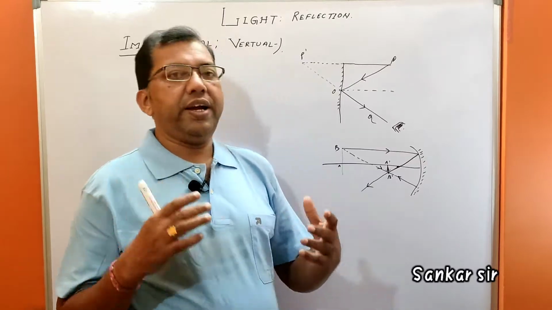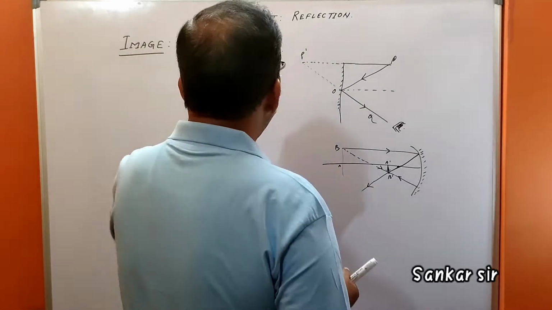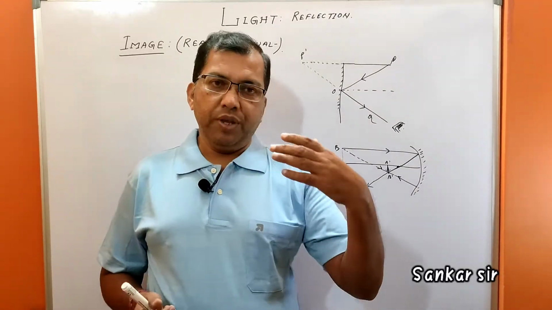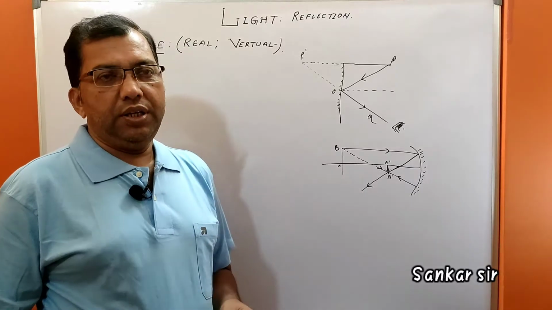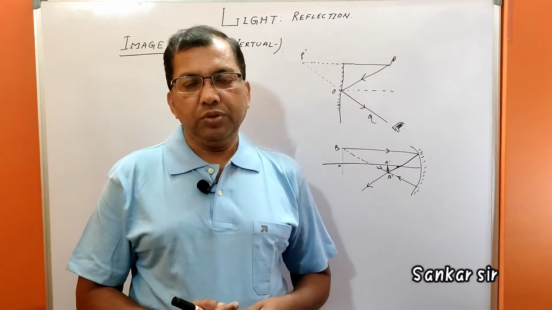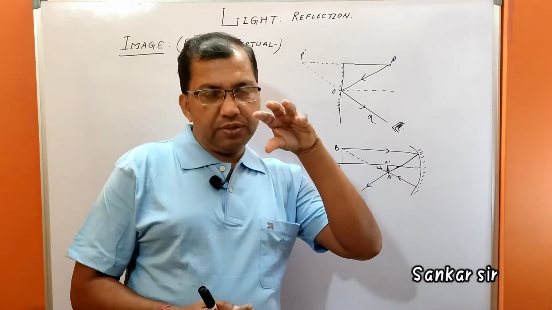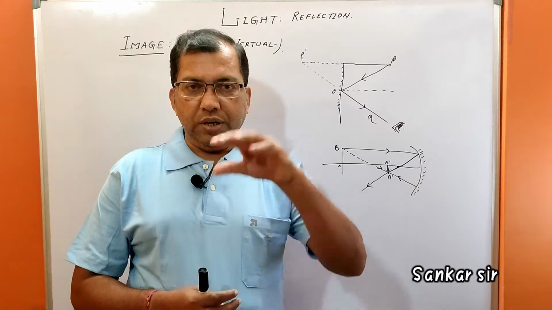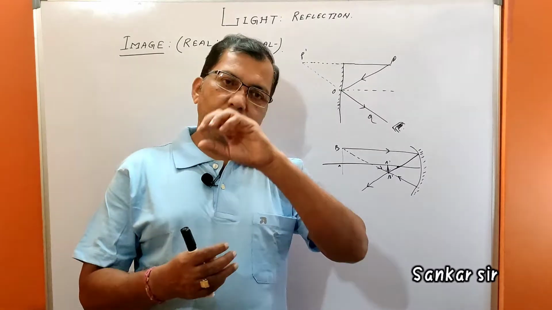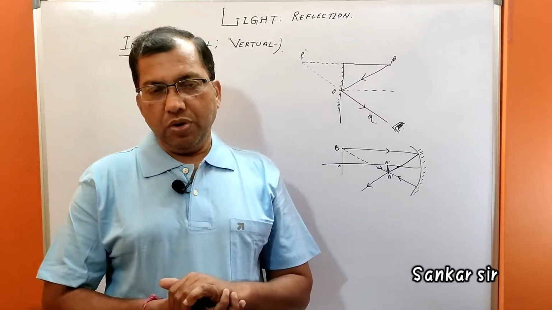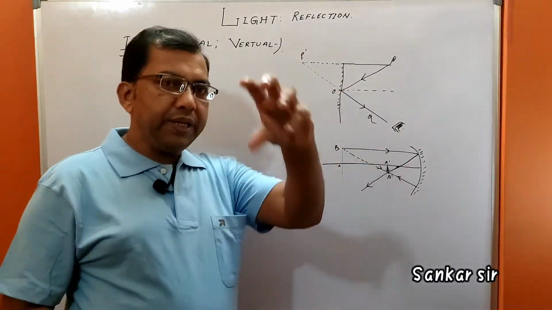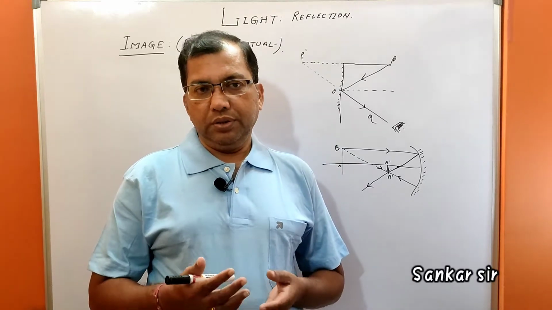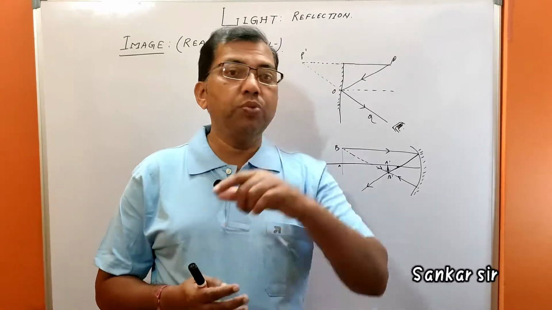When rays of light, after reflection, actually meet at a particular point, that is known as a real image. Or if after reflection they only appear to meet, that is known as a virtual image. That means they do not actually meet, they appear to meet.